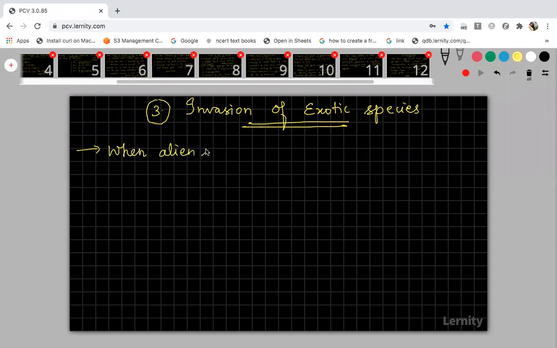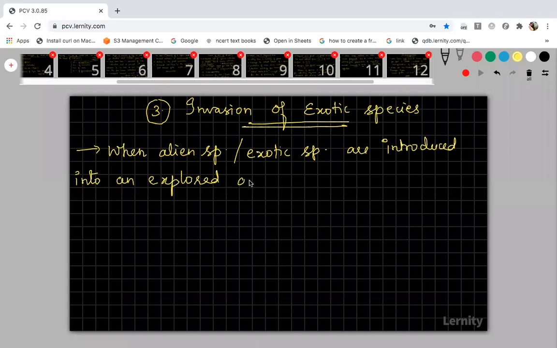When alien or exotic species, that is, foreign species, are introduced into an area, some of the species turn invasive.